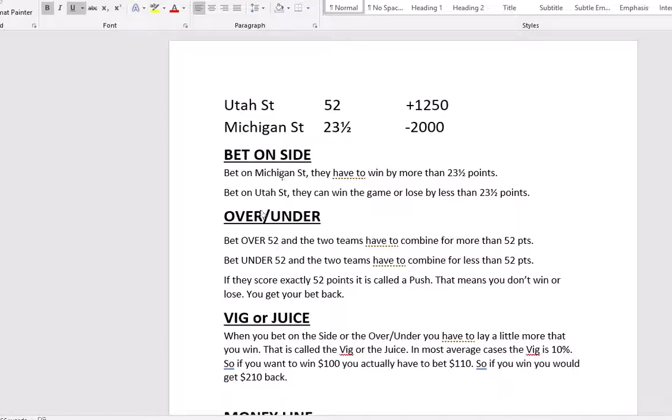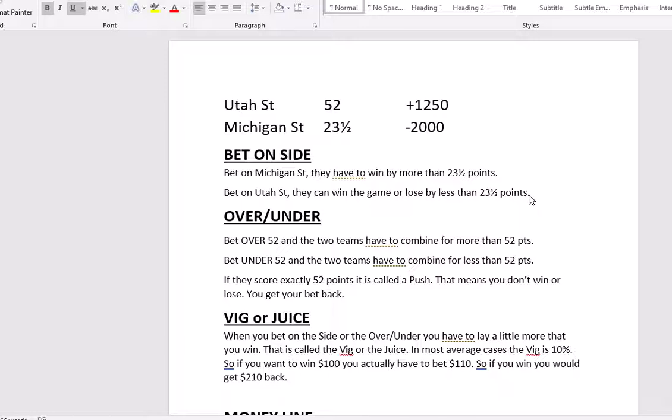So if you're betting on the side and you want to bet on Michigan State, they have to win by more than 23.5 points for you to win your bet. Once again, if you bet on Utah State, who is the underdog, they can either win the game straight up, or they can still lose the game, but as long as they lose by less than 23.5 points, you would win your bet.